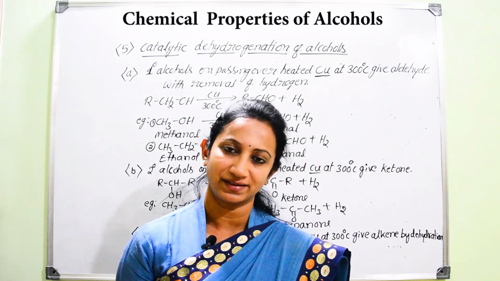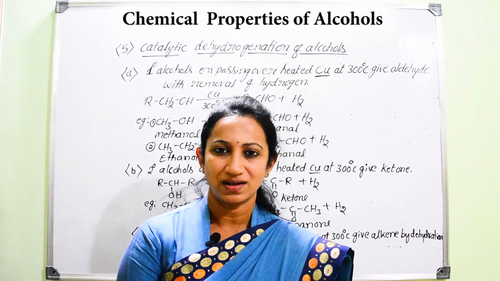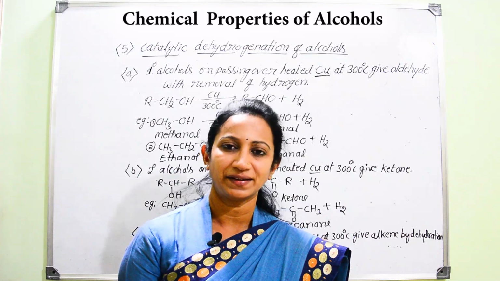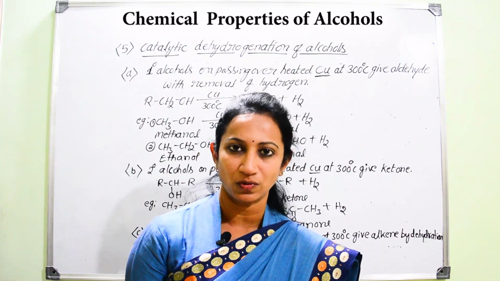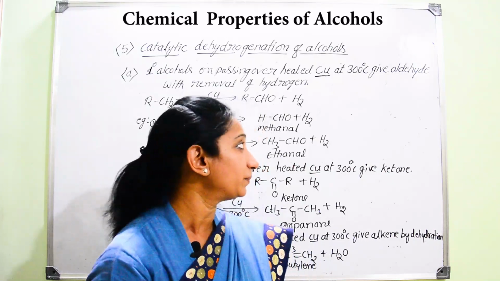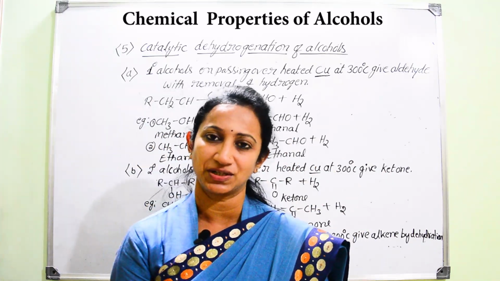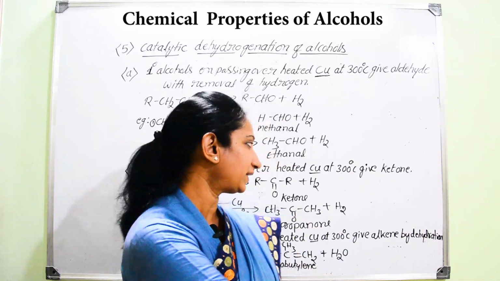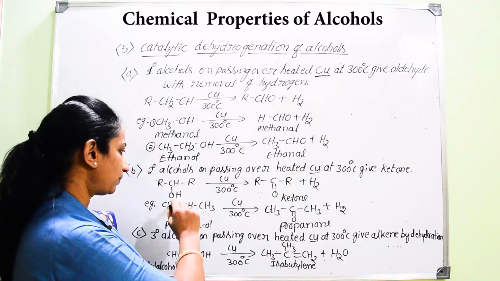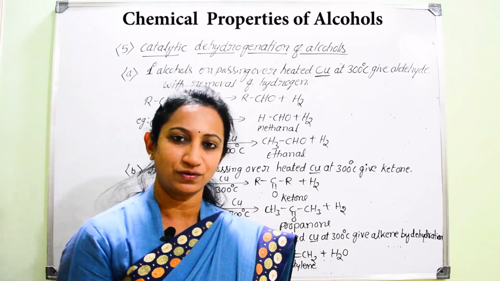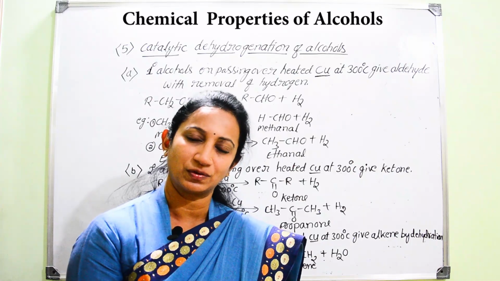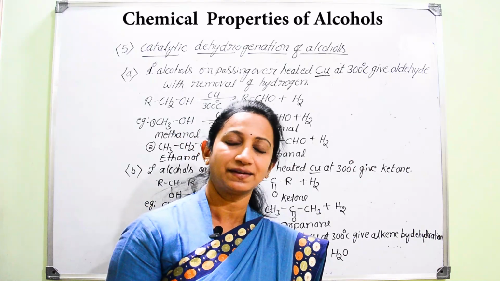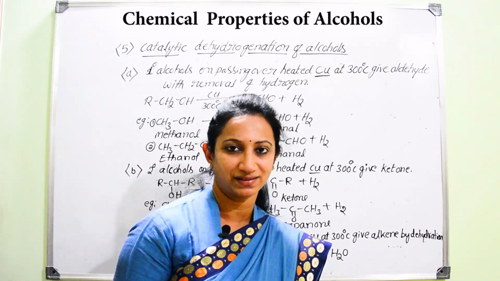So in the presence of catalyst. When alcohols such as primary alcohols, secondary alcohols and tertiary alcohols are heated, or when their vapors are passed over hot copper, that is at the temperature of 300 degrees Celsius or 573 Kelvin, then you are going to get different types of products based on the type of the alcohols. So therefore, we are going to get different products with respect to primary alcohols, secondary alcohols and tertiary alcohols. Now let us learn these reactions one after another.